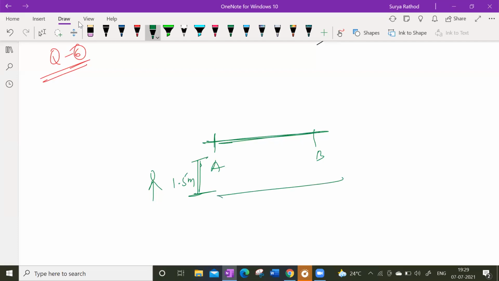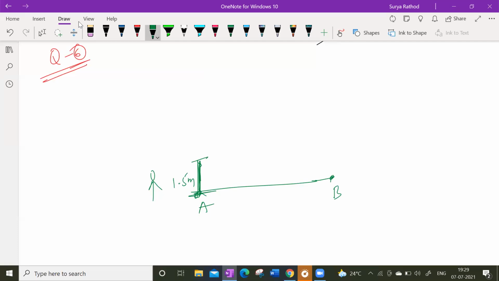A building which has a height. This is my building, okay. This is my ground, okay. Point A is here. Point B is here, okay. And the boy's height is what? 1.5 meters, okay.